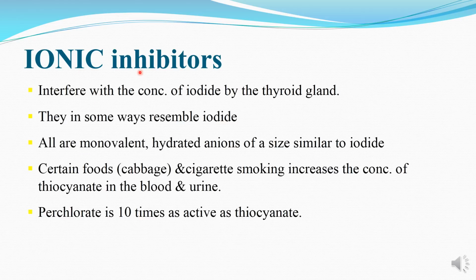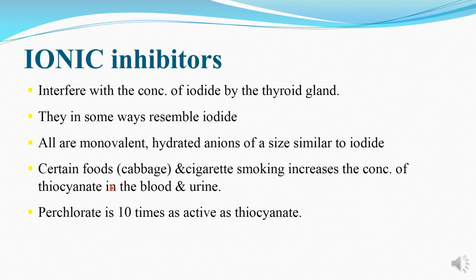The ionic inhibitors, this group of drugs, interfere with the concentration of iodide by the thyroid gland, that is the iodide trapping. These drugs resemble the iodide at molecular level, due to which they block the channel and lead to inhibition of iodide trapping.